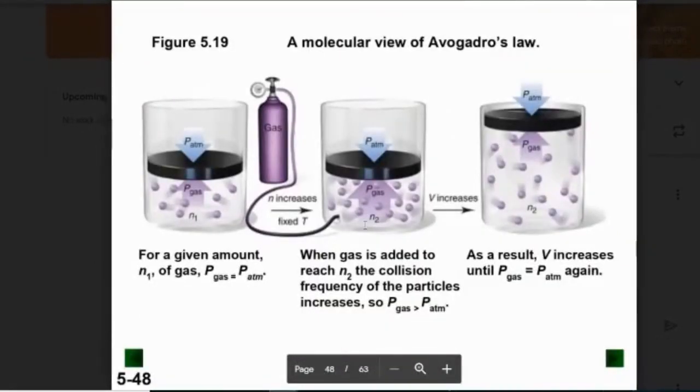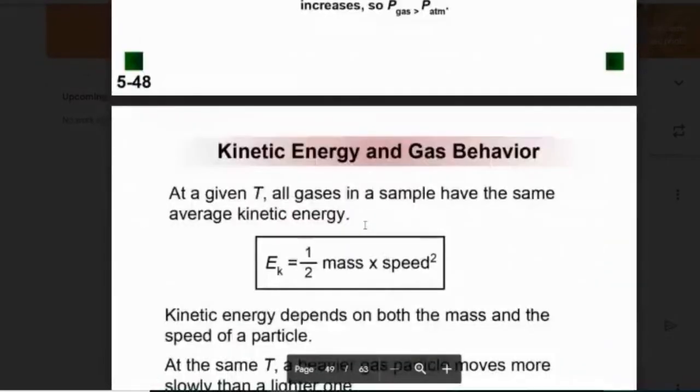And here's Avogadro's law. We put more particles inside the system. In order to keep the pressure the same, number of collisions the same, we have to give the molecules more space, even if we don't change the temperature.